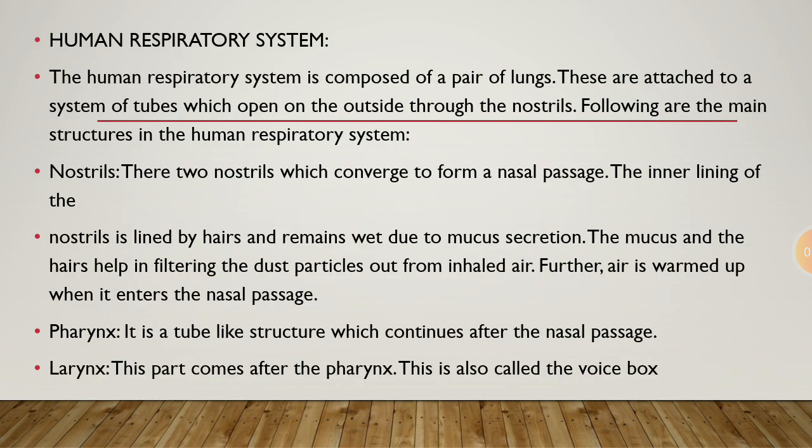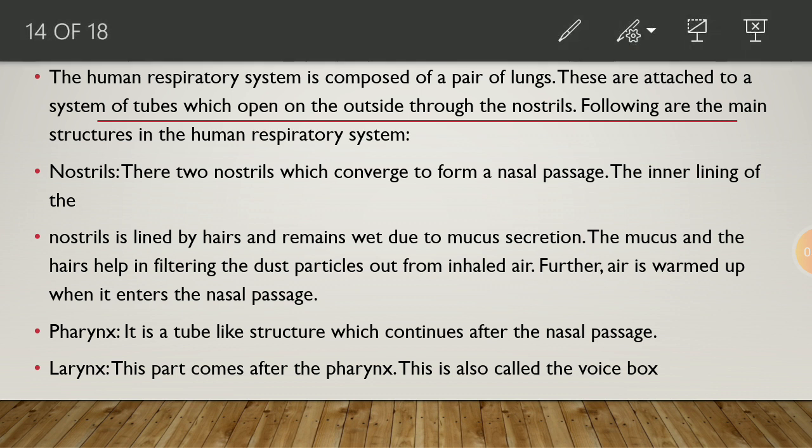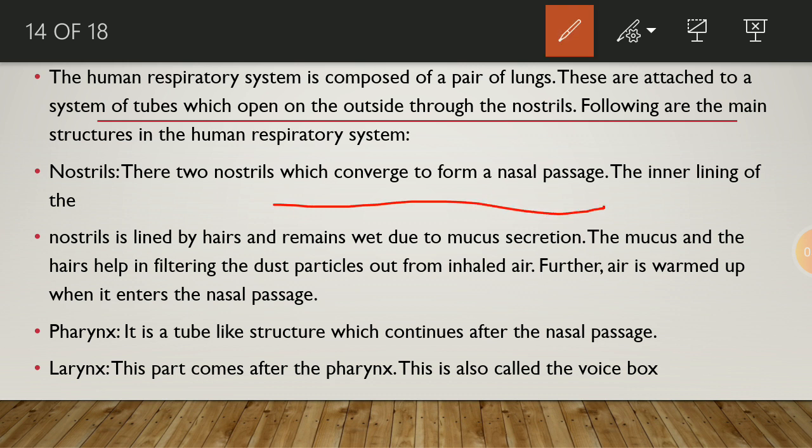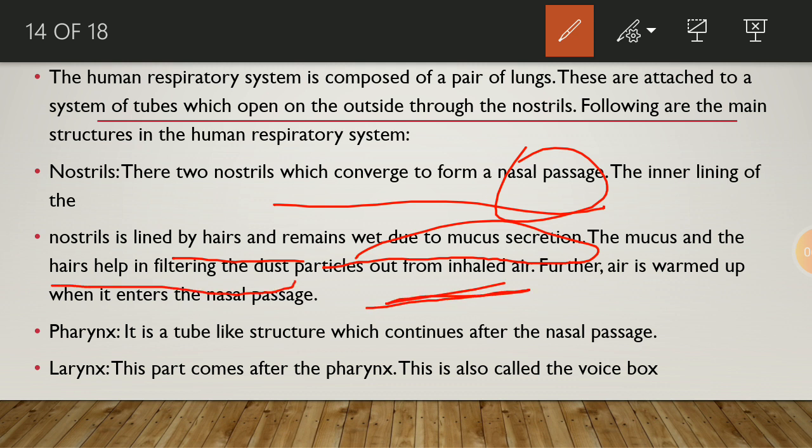The human respiratory system is composed of a pair of lungs. They are attached to the respiratory tubes which open outside through our nostrils. So let's study the human respiratory system. Nostrils: there are two nostrils which converge to form a nasal passage. The inner lining of the nostril has hairs and remains wet due to mucus secretion. The mucus and the hairs help in filtering the dust particles, so that the air which we inhale is warmed up when it enters our nasal passage.